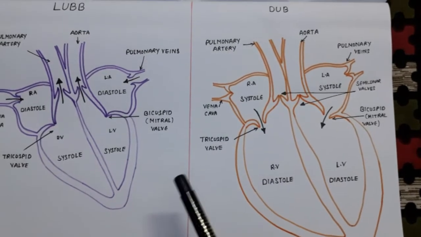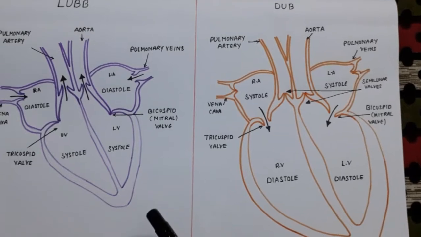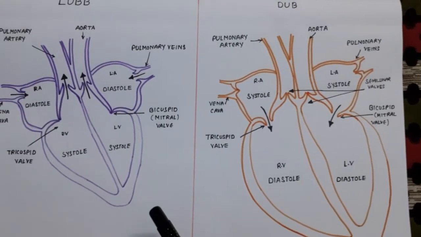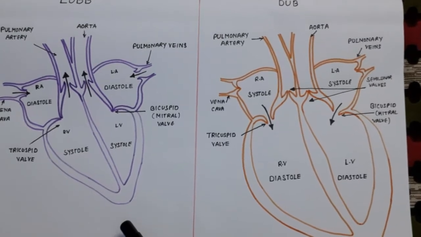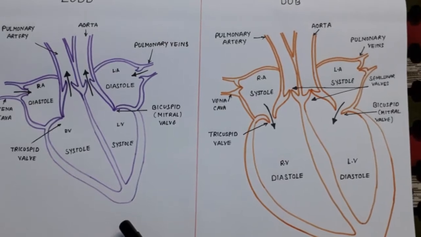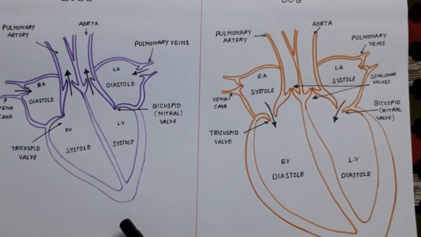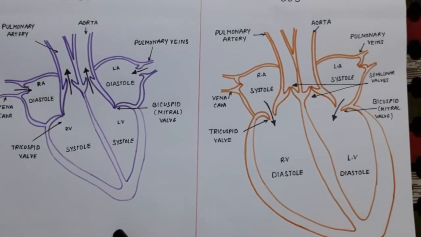Okay, students, I'm sure you are all aware of the device stethoscope. Yes, stethoscope is the device which helps us to hear the heart sound, that is lub and dub. But what is the mechanism behind the sound? There must be some mechanism behind the sound, isn't it? That we will see in this video.